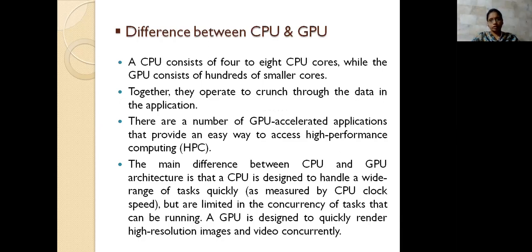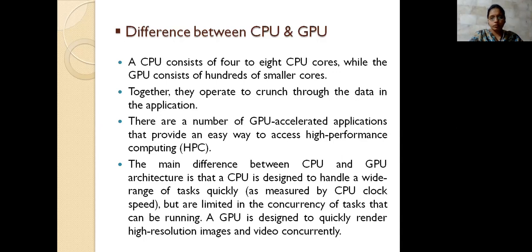So what are the differences between the CPU and the GPU? Like I said, the CPU has only a few cores, represented as 2, 4, 8, and then 16, and so on. But the GPU consists of hundreds of small cores, many more cores than the CPU. When they work together, they have to access the data, run the application, and process it. For that they have to share the memory and access the memory there itself.